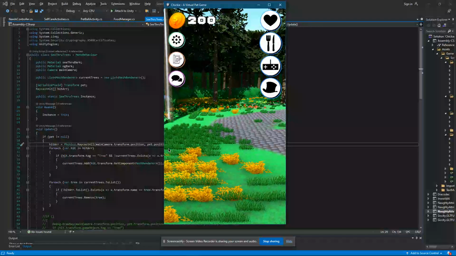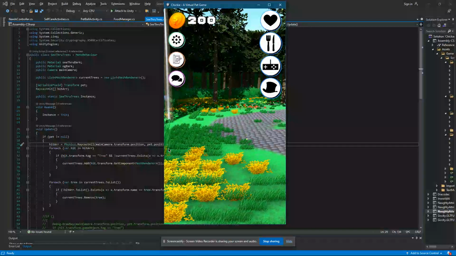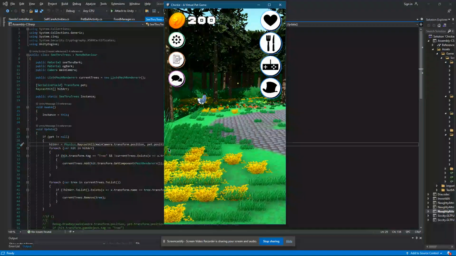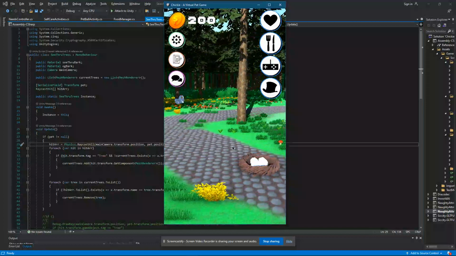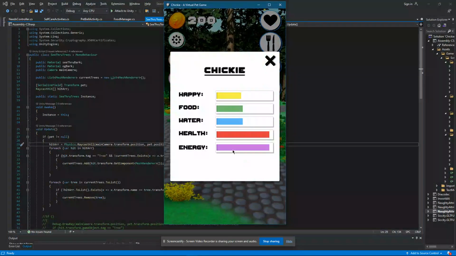Hello, and welcome to my project, Chickie, a virtual companion. This program is a virtual pet game combined with a mental wellness app which aims to improve the user's overall mental well-being and to encourage self-care management. The core gameplay revolves around interacting and caring for a chicken virtual pet named Chickie.